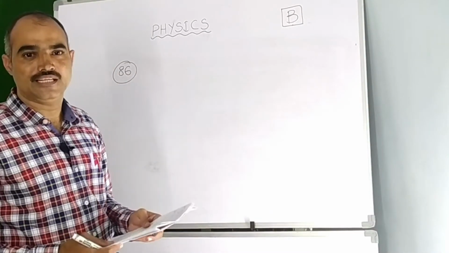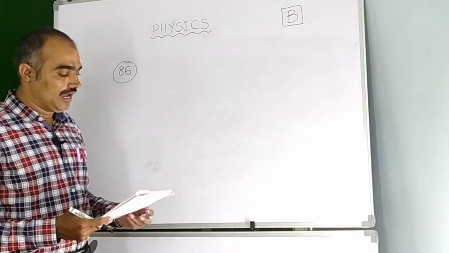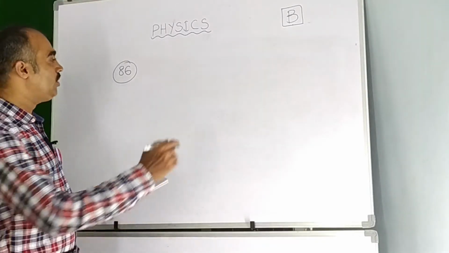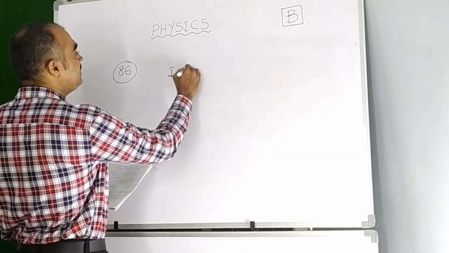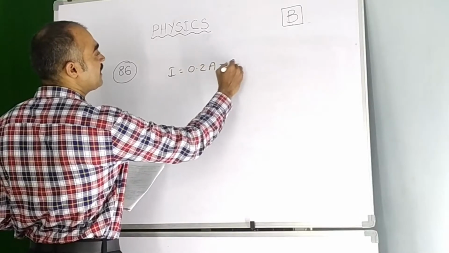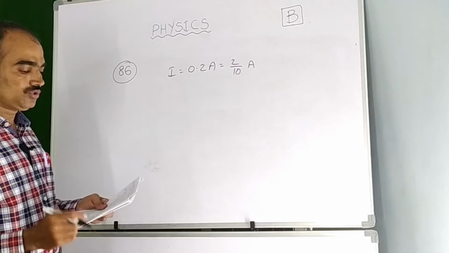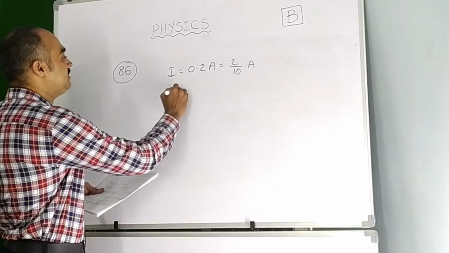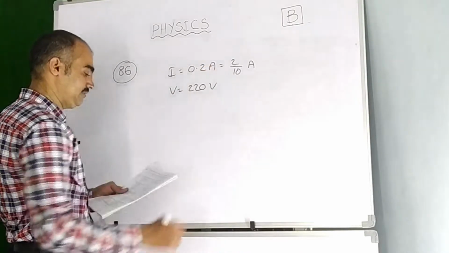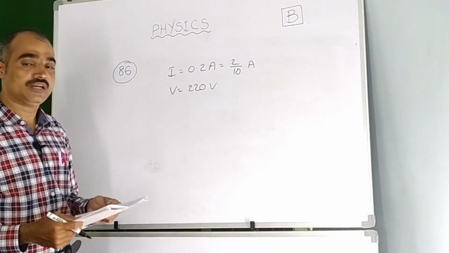Now the next question, question number 86. A bulb draws a current of 0.2 amperes. So I is equal to 0.2 amperes, which we can write as 2 by 10 amperes, from a source of 220 volts. So here V is equal to 220 volts. The resistance of the filament of the bulb is.